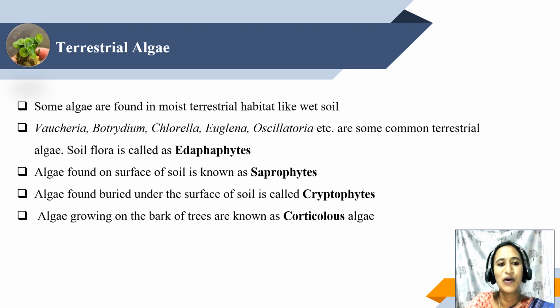Next, we have algae found on the surface of the soil. They are called saprophytes. And we can also find algae buried under the surface of the soil. Those are called cryptophytes. And you can also find algae growing on the barks of trees. These are called corticolous algae.